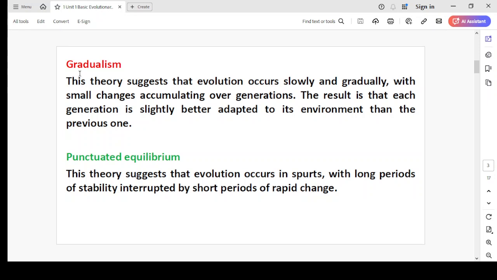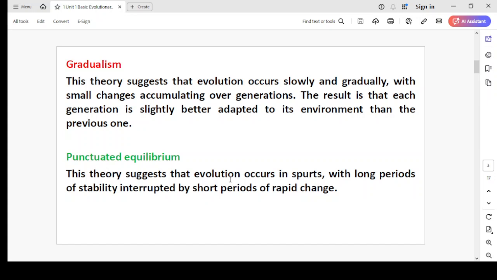According to gradualism, this theory suggests that evolution occurs slowly and gradually, with small changes accumulating over generations. Means in each generation there is a small change and that is accumulated. At further successive generations, other changes again accumulate. The result is that each generation is slightly better adapted to its environment than the previous one. So that is gradualism.